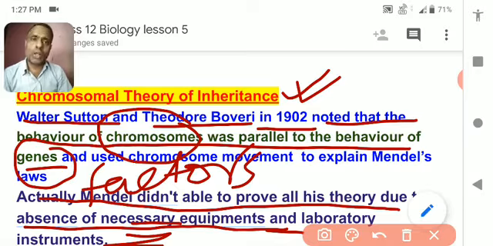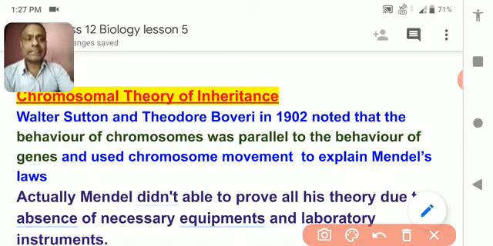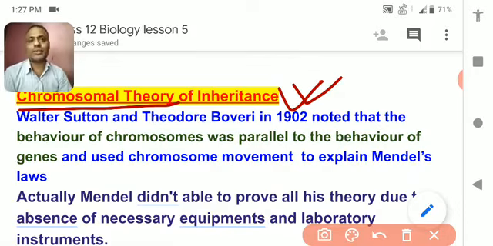So all the theory given by Mendel was proved in terms of chromosomes by Walter Sutton and Theodore Boveri. This theory of inheritance in terms of chromosomes is called the chromosomal theory of inheritance.